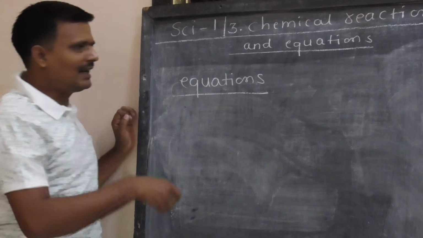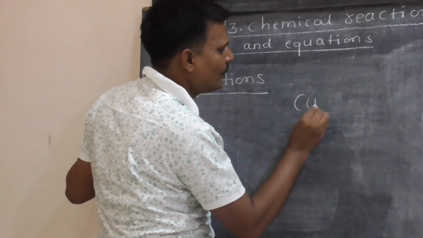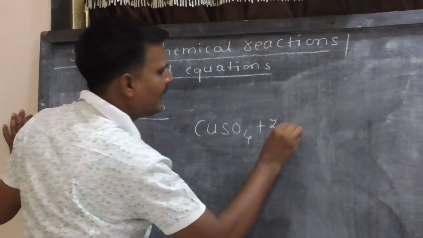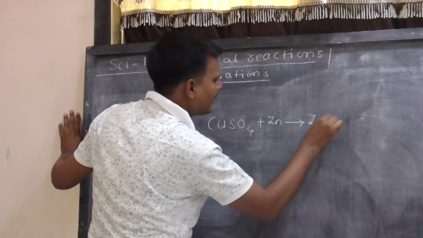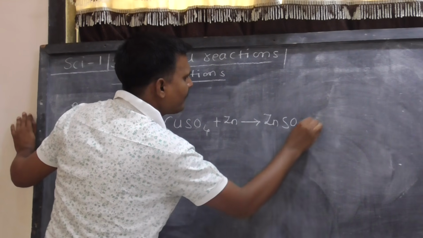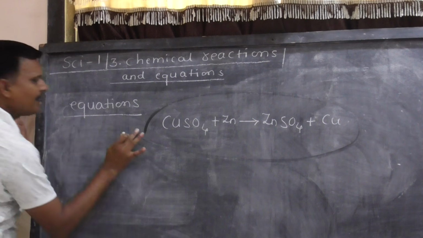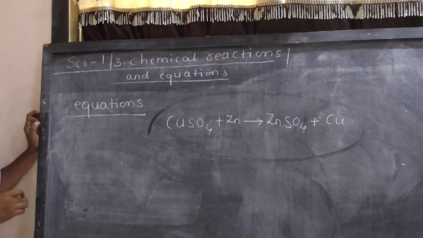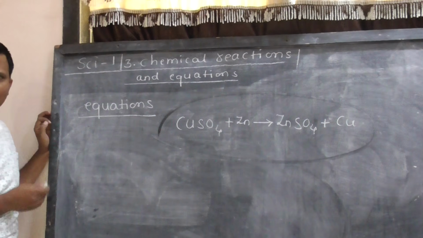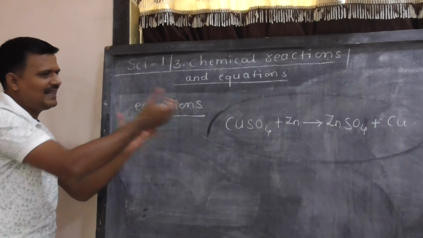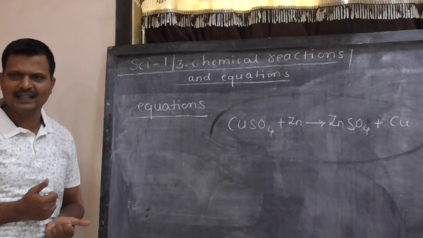Again, same example, CuSO4 plus Zn gives ZnSO4 plus Cu. Now I will term it as a chemical equation. Why is it necessary?